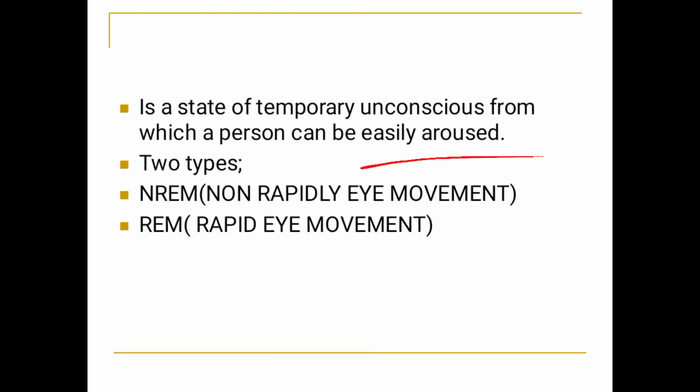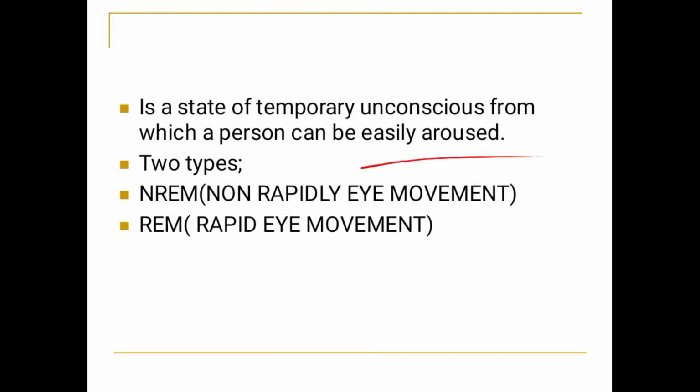There are two types here: NREM sleep, non-rapid eye movement, and REM sleep, that is rapid eye movement.